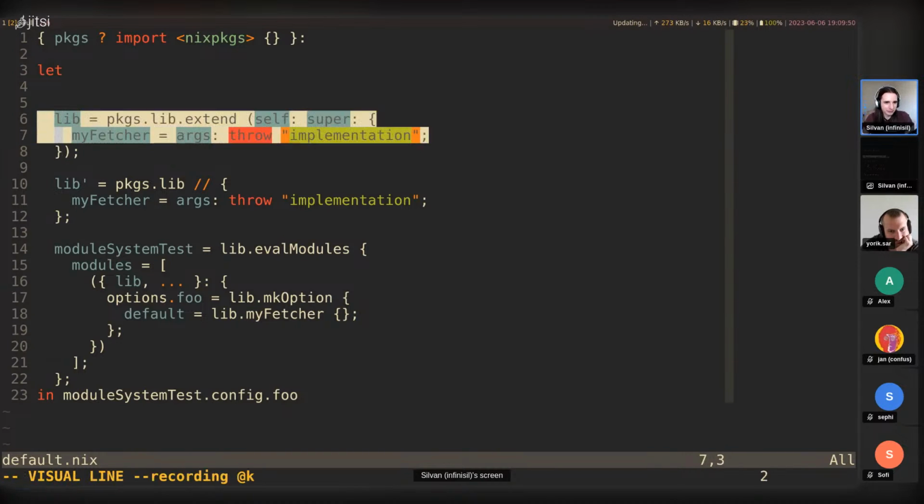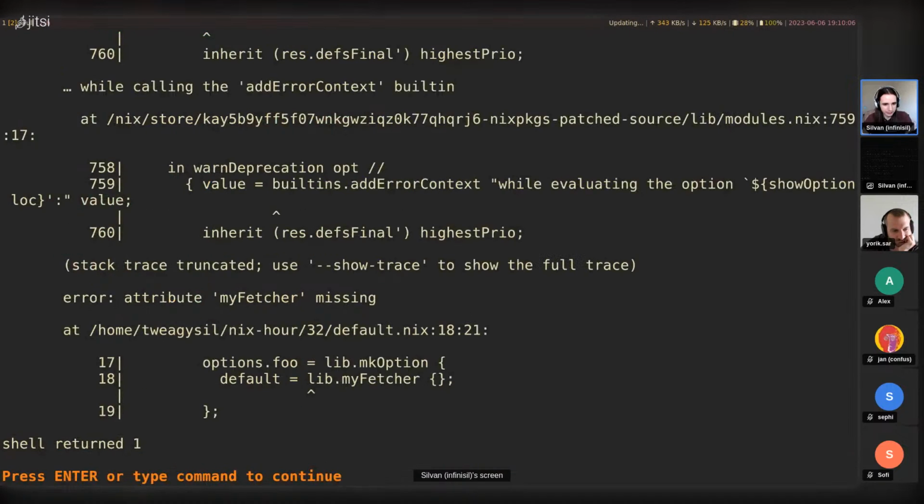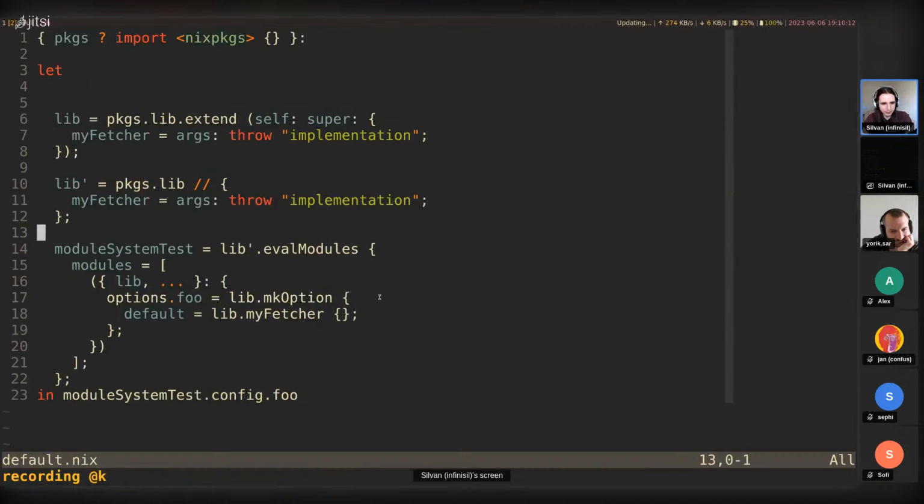So this does work if we use lib.extend. So the actual lib, the changed lib, is propagated into the module system under here. If we use the lib prime here with the // override, this wouldn't work. So let's try this again now. And yeah, this gives us the error that the fetcher is missing. So yeah, if you need to extend lib to use inside NixOS, this is the recommended way of doing it.